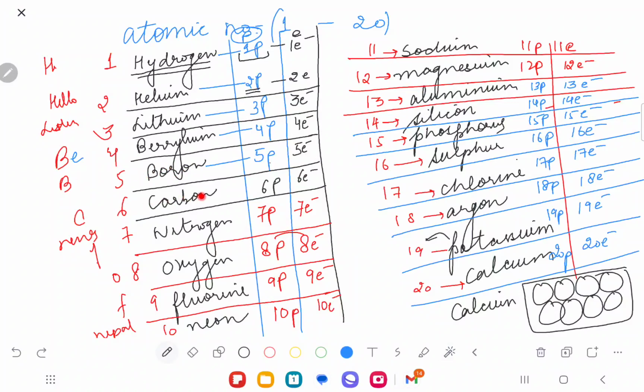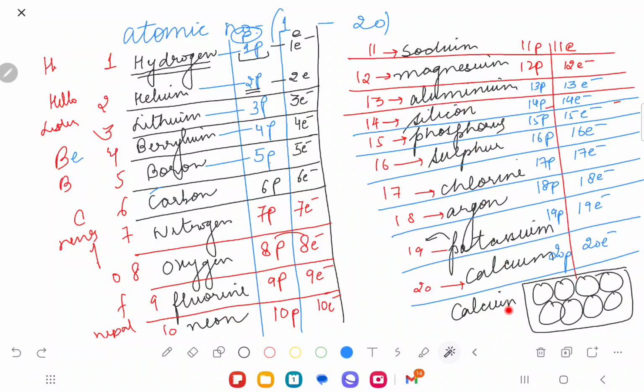C for carbon. Do you know the news channel? Yes. Nitrogen, news N. Off, O F: oxygen, fluorine. Nepal, NE. So that's how I've remembered the first 10 elements. You understand? So we have hi, hello, listen to BBC News of Nepal. Would you be able to remember this in order now? Right? Any doubt in this? Okay? So this is the first 10.